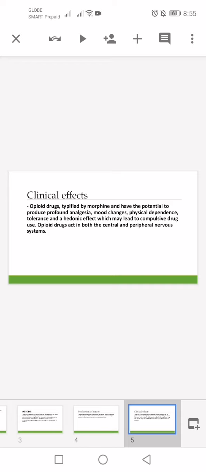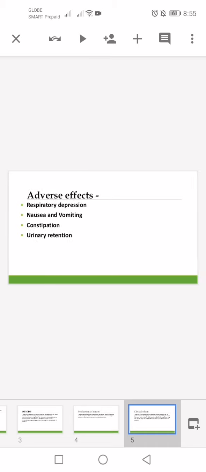Clinical effects. Opioid drugs, typified by morphine, have the potential to produce profound analgesia, mood changes, physical dependence, tolerance, and hedonic effect, which may lead to compulsive drug use. Opioid drugs act in both the central and peripheral nervous system.